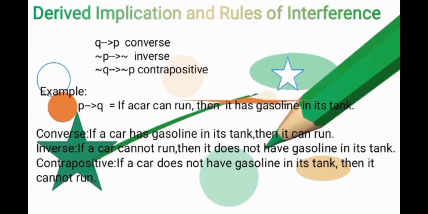So the inverse is the conditional statement negated. Then the contrapositive: if a car does not have gasoline in its tank, then it cannot run. The contrapositive comes from the inverse. The last sentence of the inverse becomes the first sentence of the contrapositive, and the first sentence of the inverse becomes its last sentence. So it is also reversed.